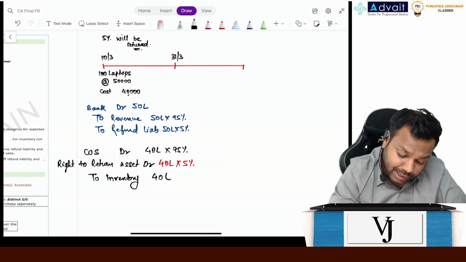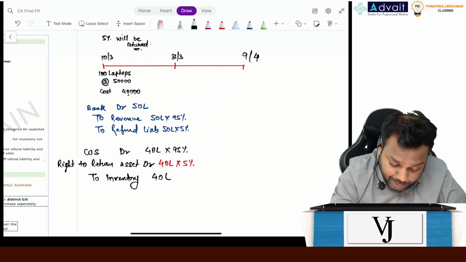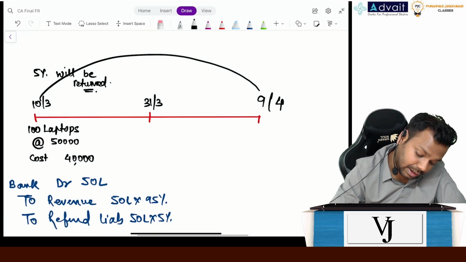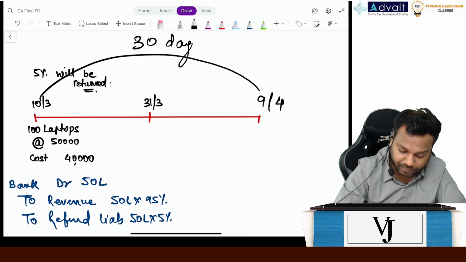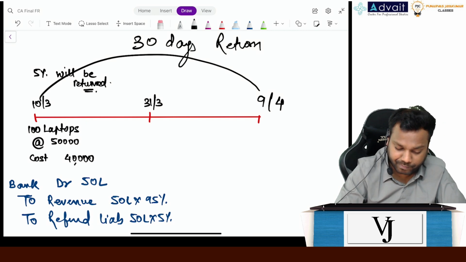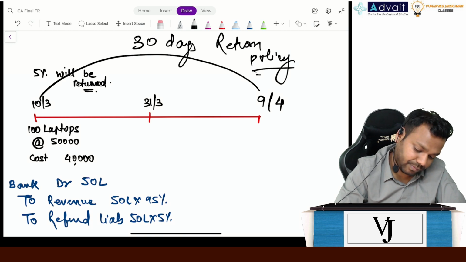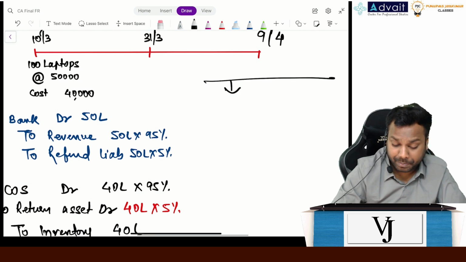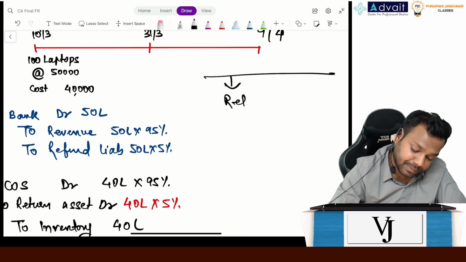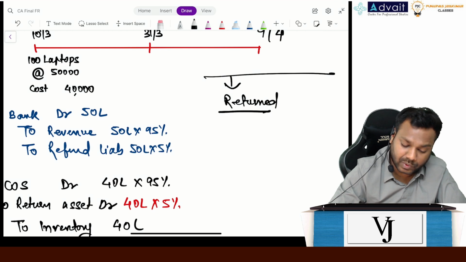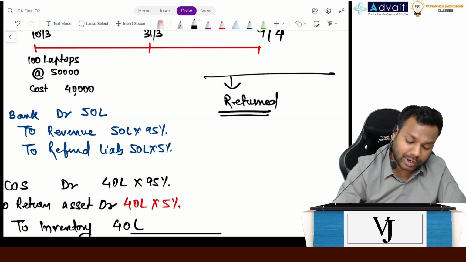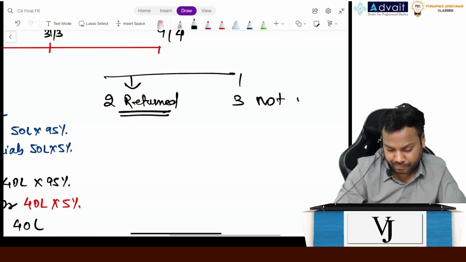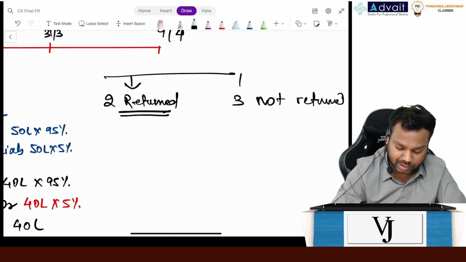Now, 30 days was the return policy, right? It gets over on 9th of April. Now on 9th of April, I'll write here: 30 days return policy. There can be multiple things happening here. Goods are returned. Let's suppose 2 returned and 3 not returned. Let's take it this way.